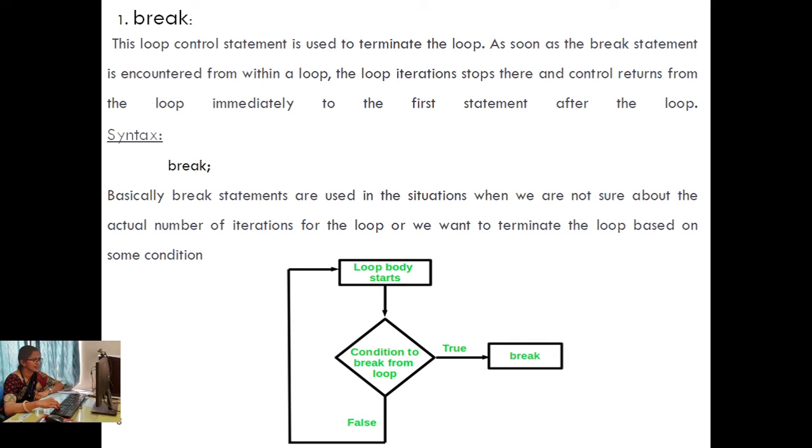This loop control statement is used to terminate the loop. As soon as the break statement is encountered in a loop, the loop iteration stops there and control returns from the loop immediately to the first statement after the loop. Mostly we use break in a switch statement. As soon as we have a break statement there, it jumps out of the curly braces, and the looping goes to the next statement.